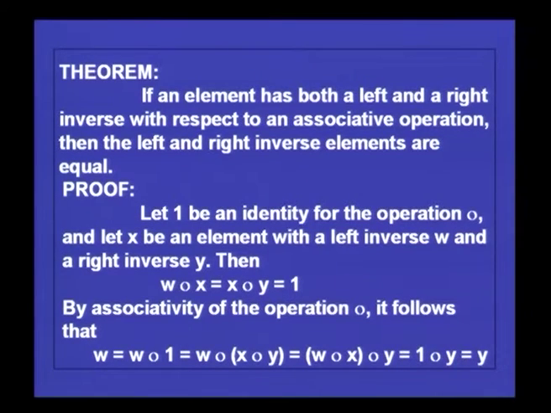You can easily see this also. If an element has both the left and the right inverse with respect to an associative operation, then the left and the right inverse elements are equal. So, we are considering a binary operation which is associative, and it has got a left inverse. If an element has both the left inverse and the right inverse, then they are equal.